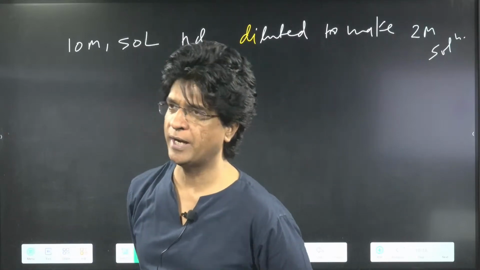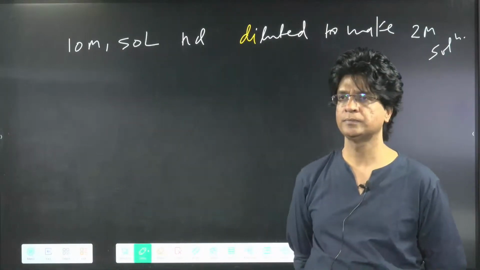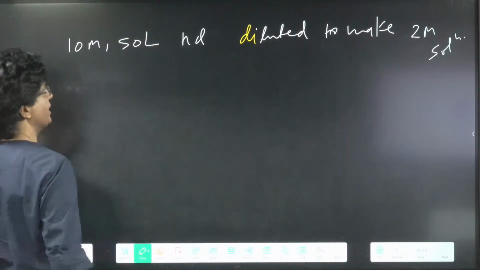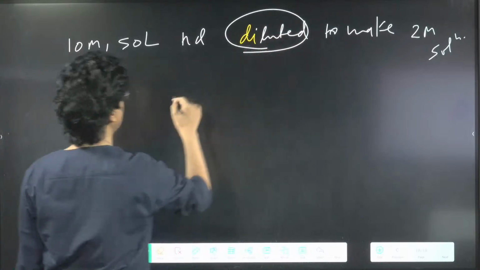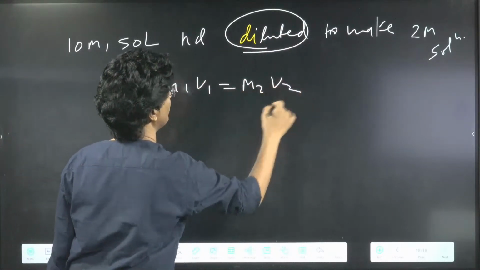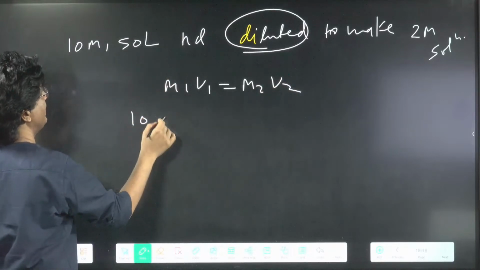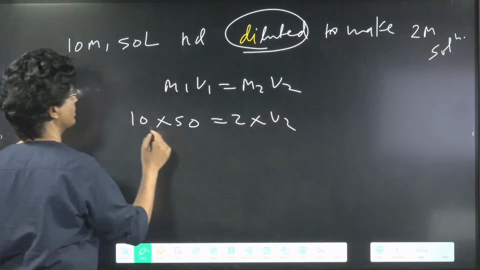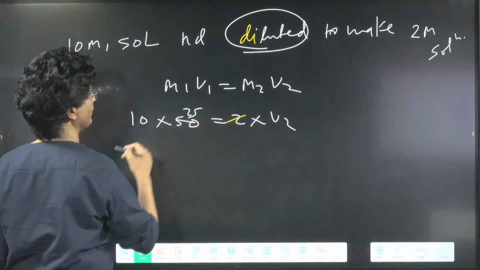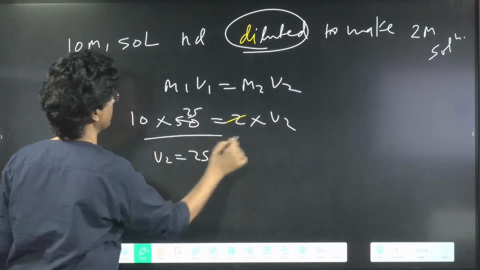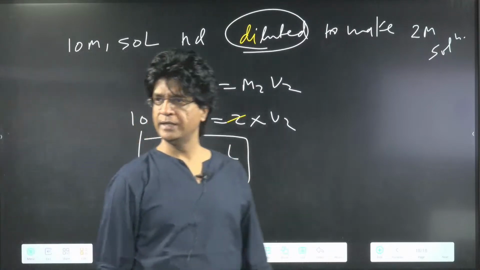Can you do it? It's a case of dilution. So M1V1 will be equal to M2V2, where V2 is the final volume. Come on, 10 into 50 equal to 2 into V2. This will be 25. So V2 will be 250 liter. Yes or no, beta?